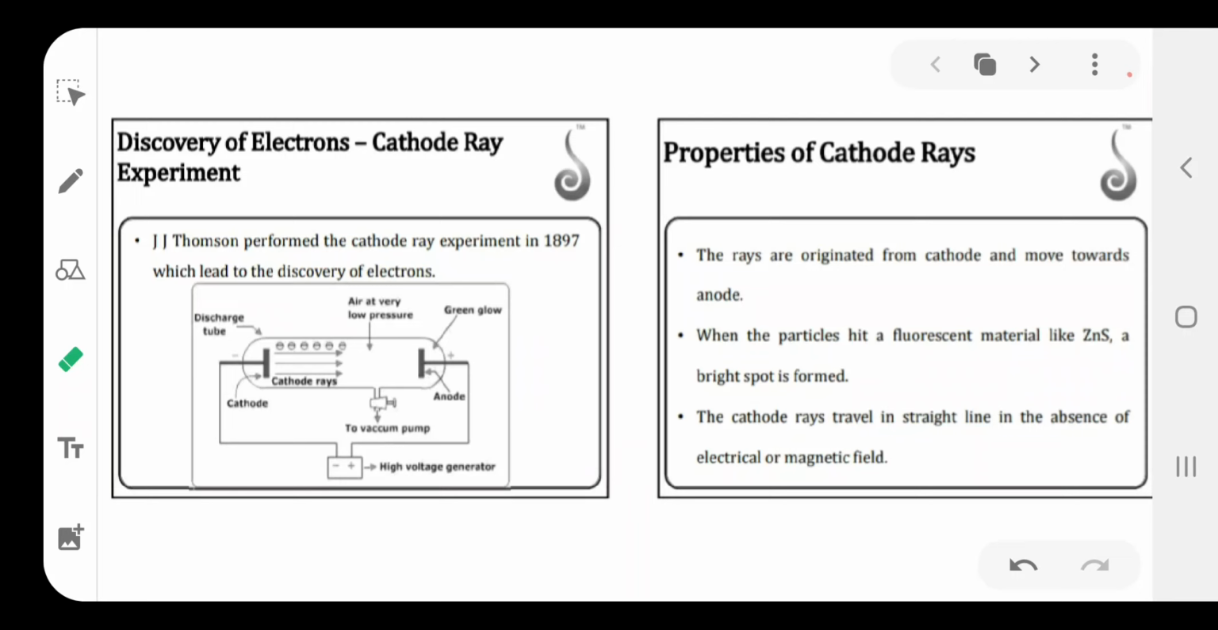Good morning, students. Now I will explain the synopsis of atomic structure. Generally, the atom contains three subatomic particles. These are electrons, protons, and neutrons.